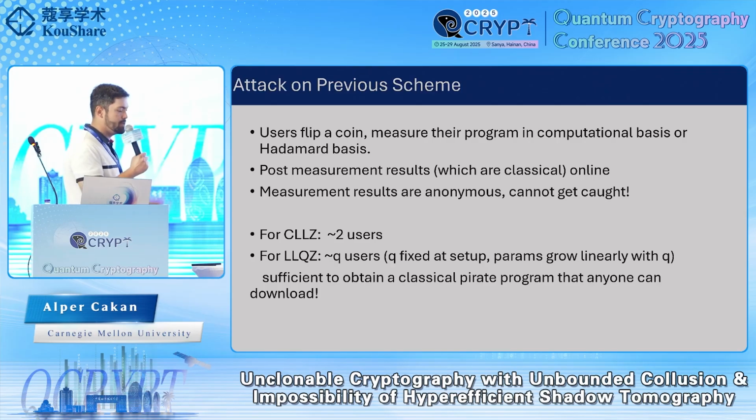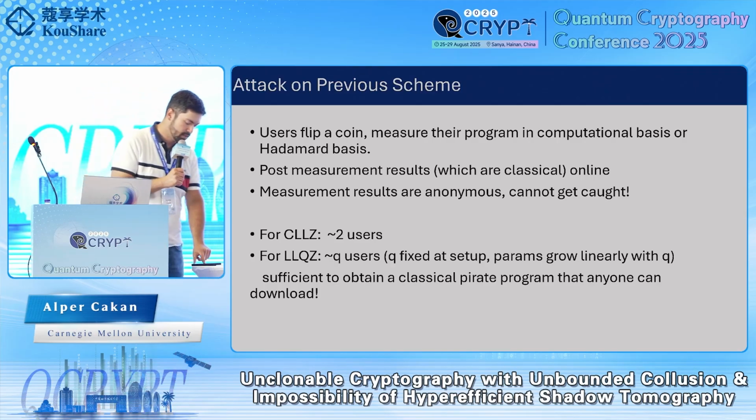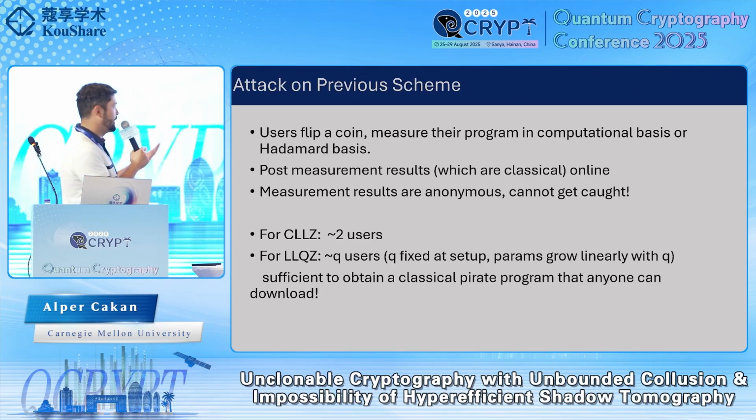And they can just post these measurement results, which are just classical strings, to some online forum. And these measurement results are actually anonymous, so there's also no way of getting caught. And just by using these measurement results, anyone can actually obtain the ability to fully run these programs. So the copy protection security is fully broken once these multiple users are collaborating online.